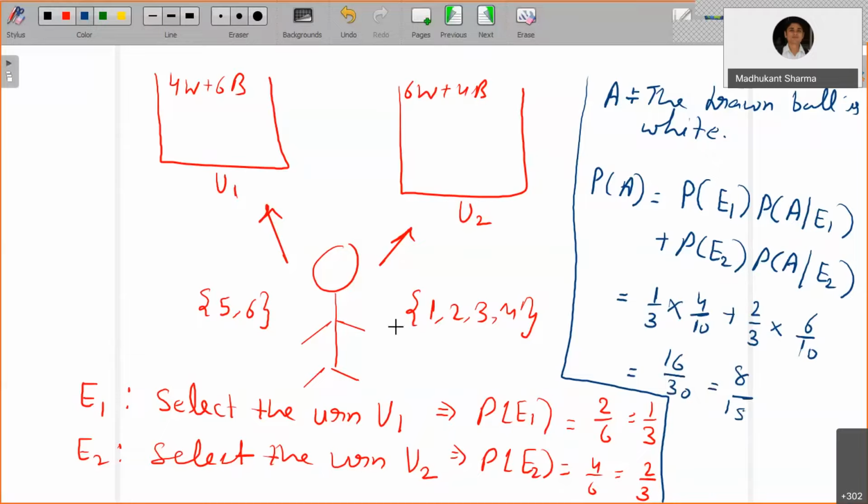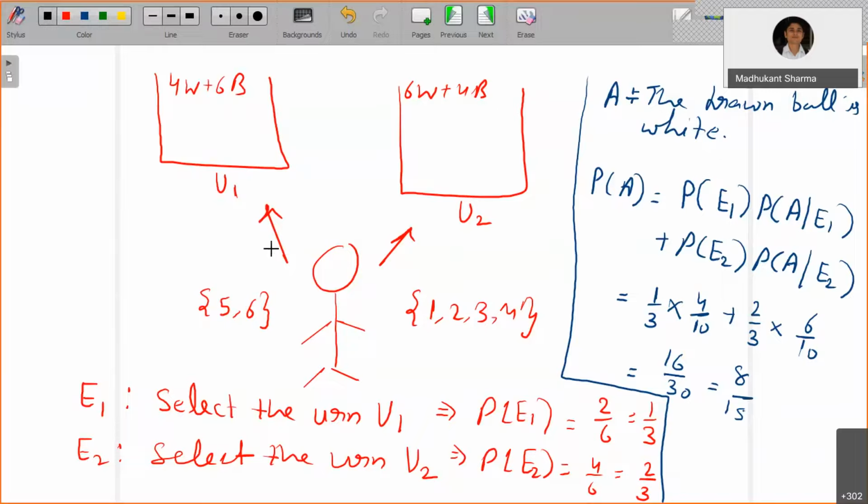So you can read it like this. This is a simultaneous task again. If you go in without knowing what is happening here, it is the theorem of total probability or something else. What you can do is roll a dice. You simply go, if 5 or 6, then U1; if 1, 2, 3, 4, you go to U2.